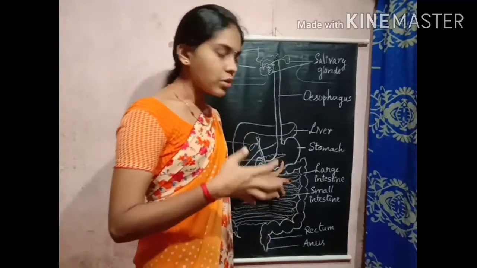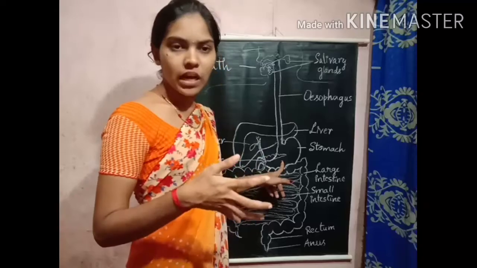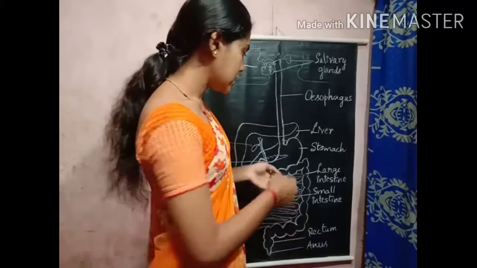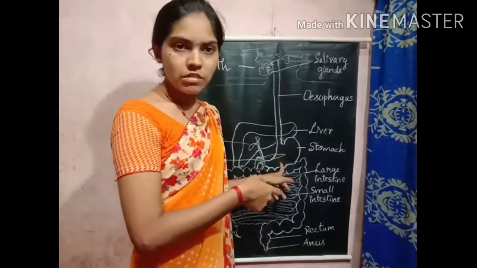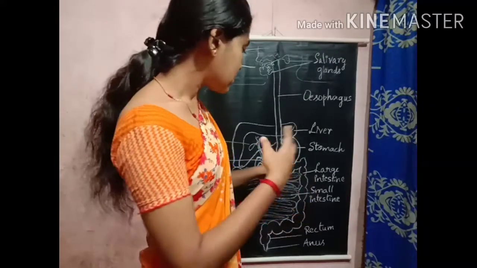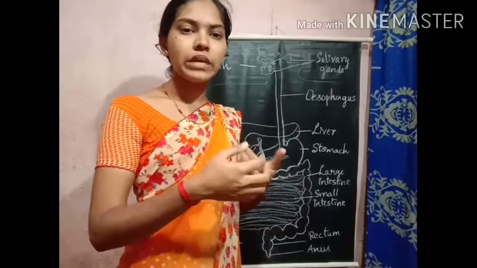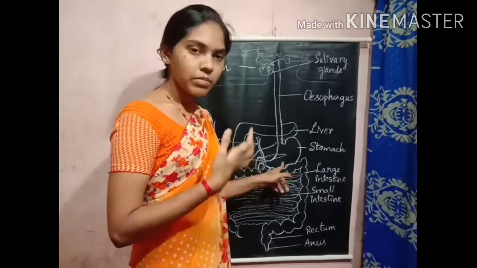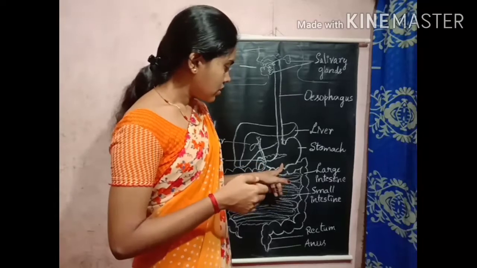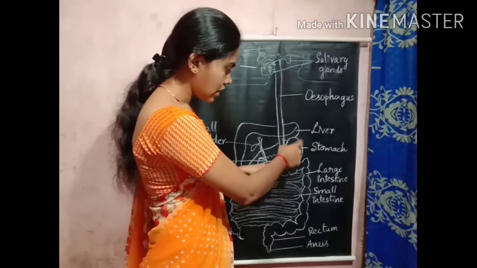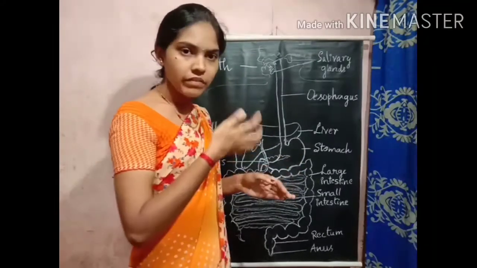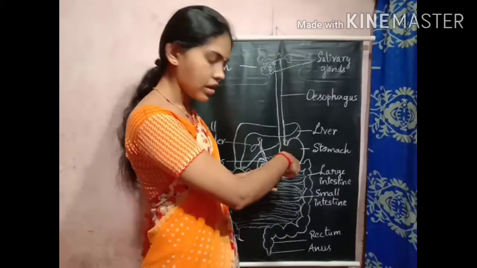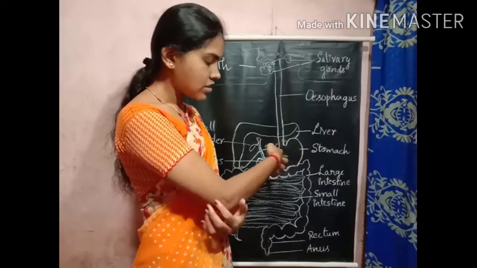This digestion process in the stomach takes place for around 4 hours. The food will be digested in the stomach for around 4 hours. And we can also observe the peristaltic movement of the food. Why? So the food can be mixed properly with the digestive juices, acid and enzymes, so it can be digested. Also, when the food is in the stomach, we can observe the contraction and expansion of the stomach wall, so it can be digested properly.